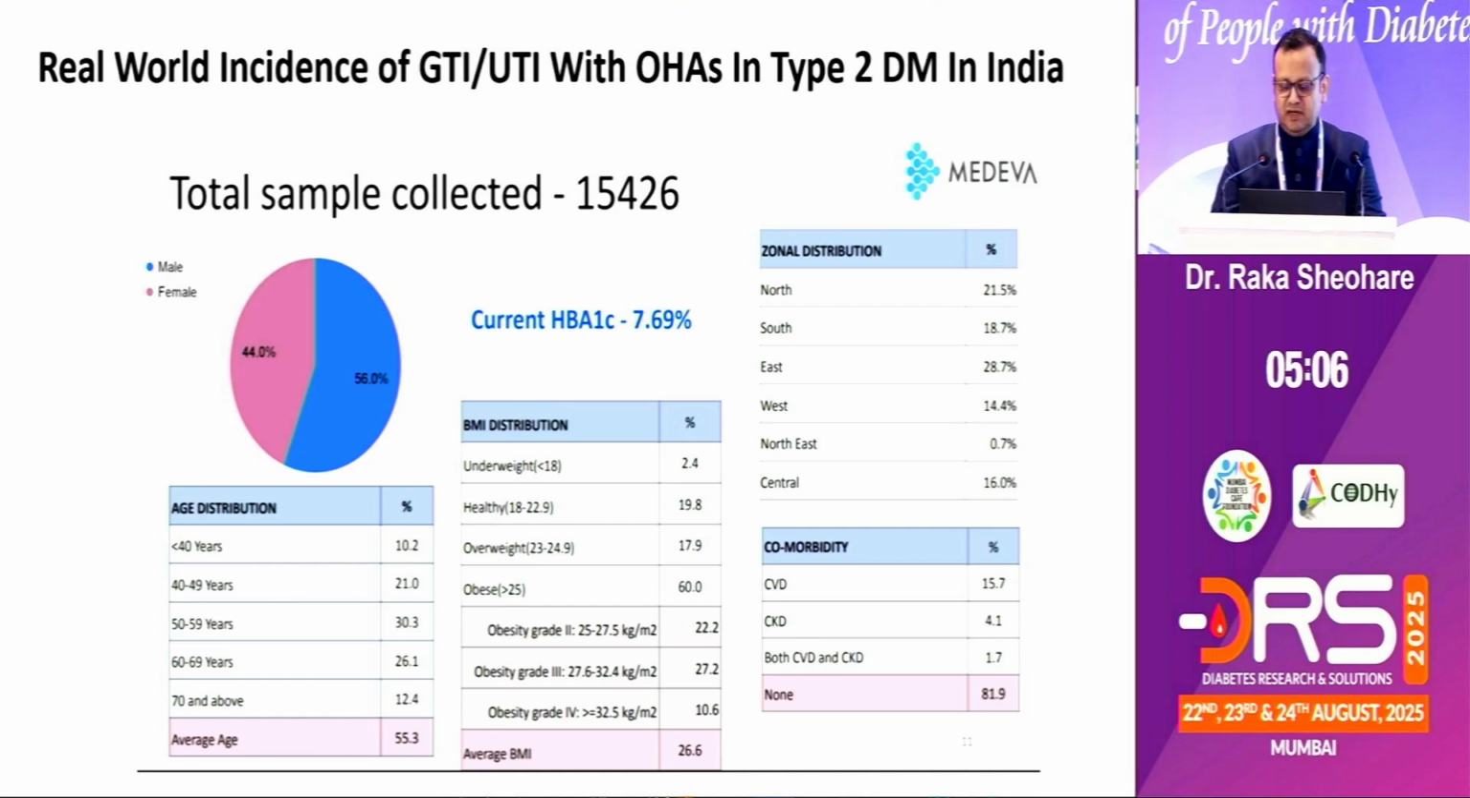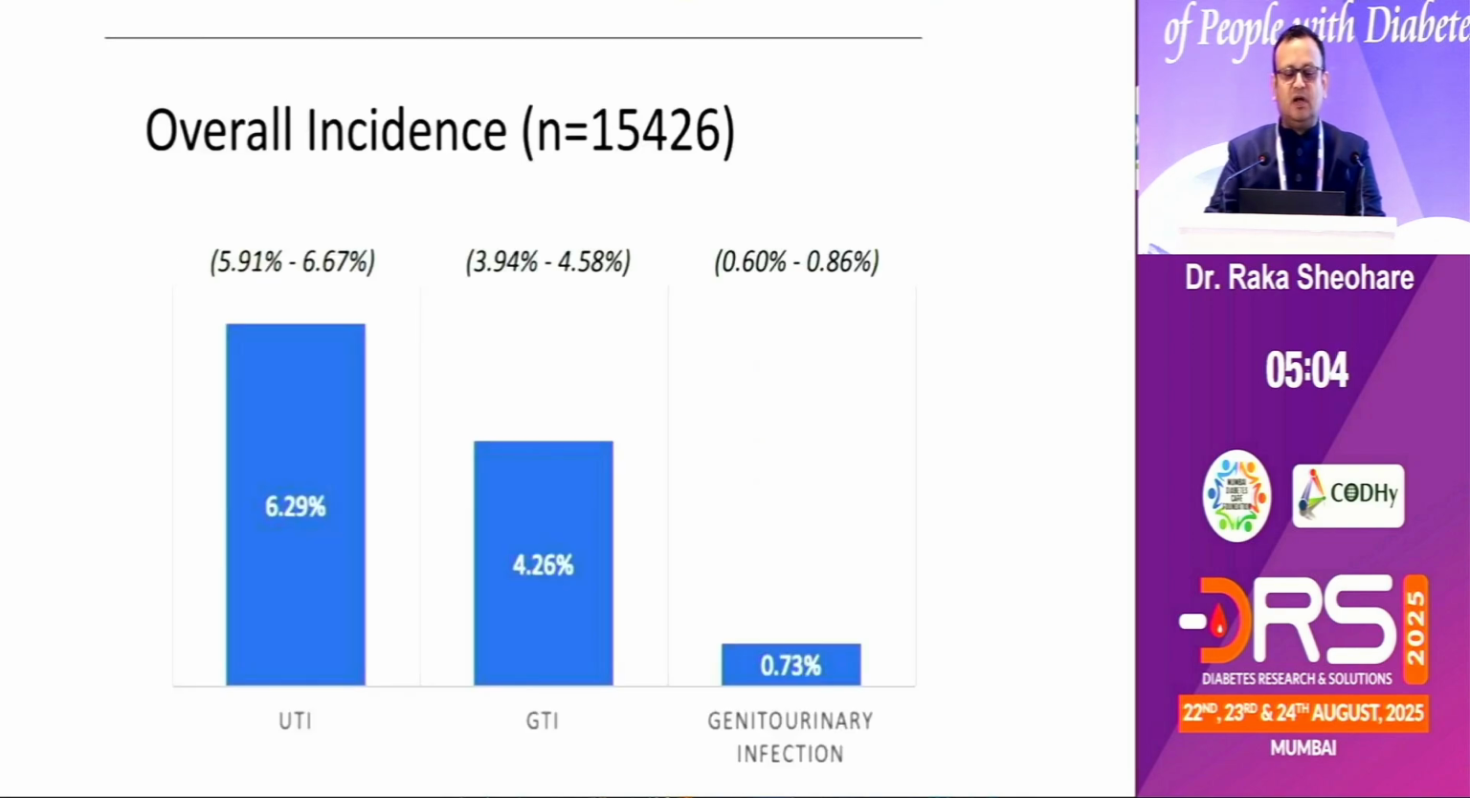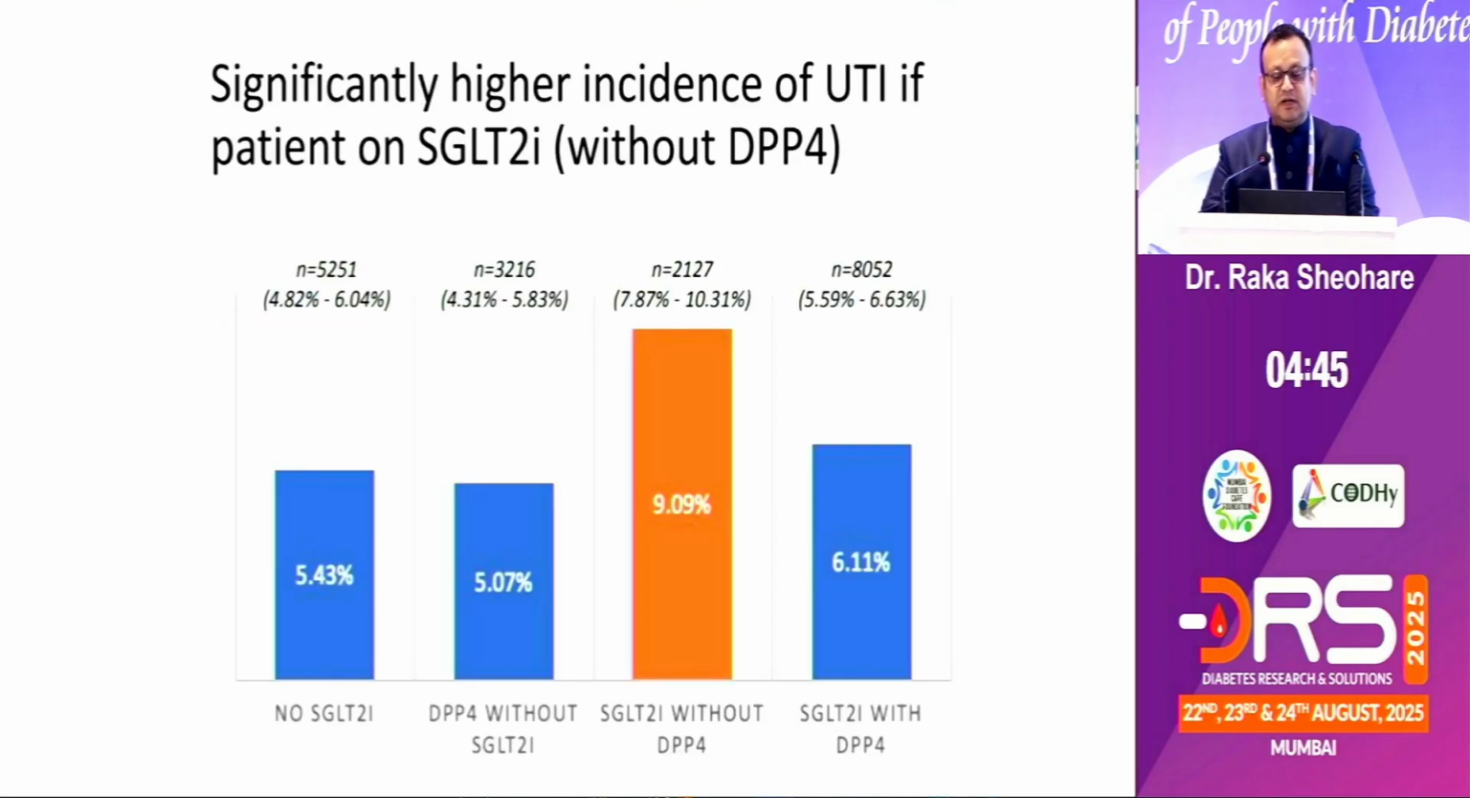There were no significant comorbidities. What we found is that the overall incidence of UTI is only 6.29%, GTI is 4.6%, and genitourinary infection, combining both of them, is only 0.73%, in a very good dataset of 15,426 patients. And what was the difference in that data? If you are using only an SGLT2 inhibitor, what is the incidence of UTI?